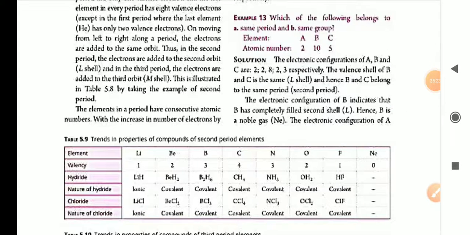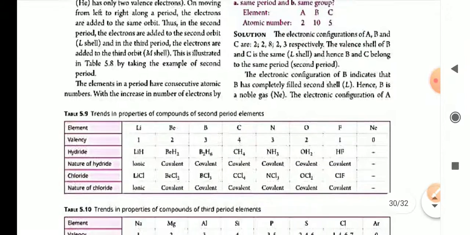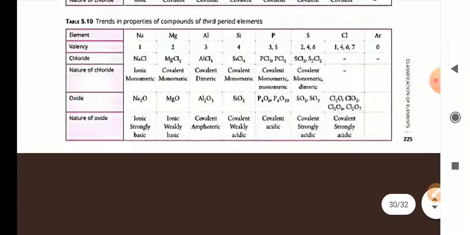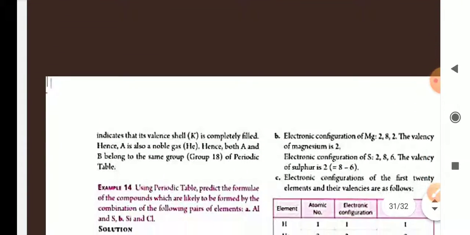The electronic configuration of B indicates that B has a completely filled second shell, and B is a noble gas because 2, 8. The electronic configuration of A is already 2, so that means its valence shell is completely filled. So A is also a noble gas, helium, and both A and B belong to the same group, that is group 18 of the periodic table.